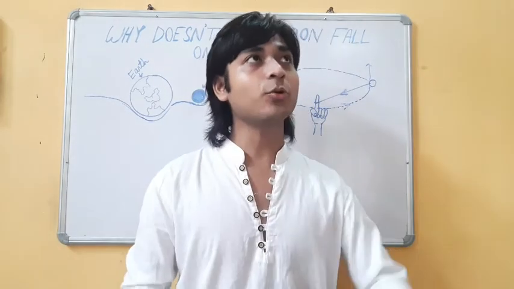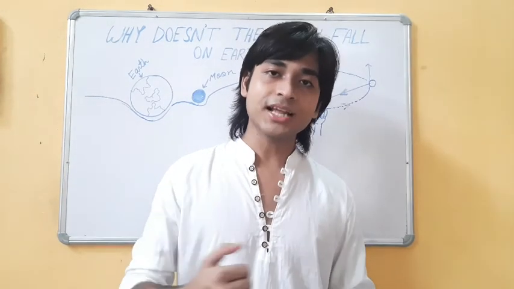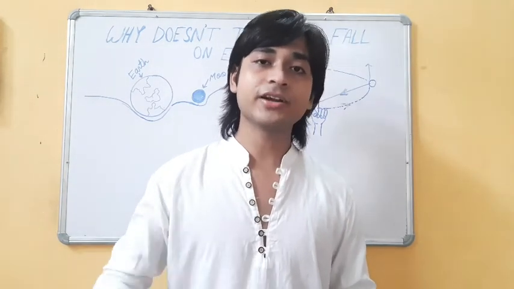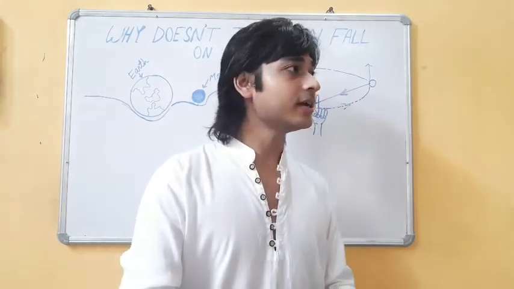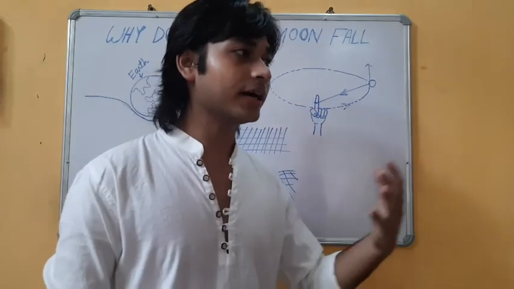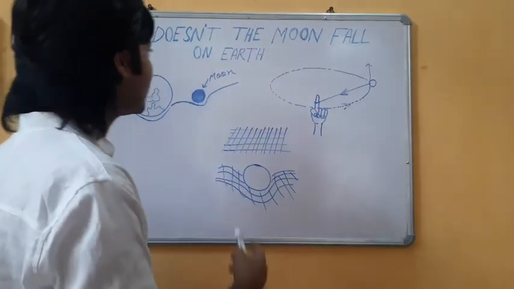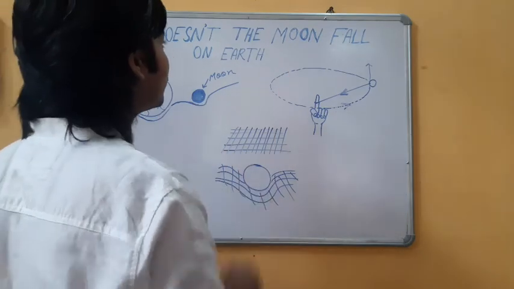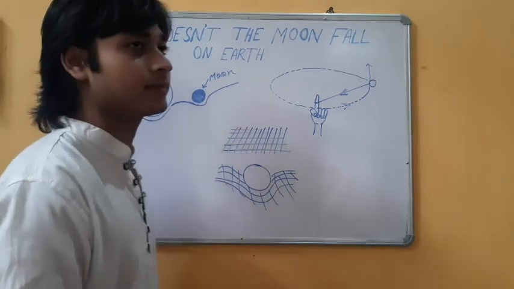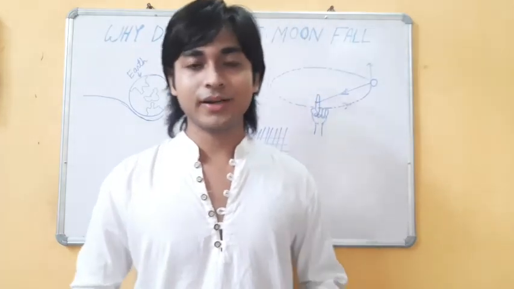So what once started with Newton leads us to Einstein's general theory of relativity. This is the historical event which we discussed through the question of why the moon doesn't fall on Earth. So thank you very much.